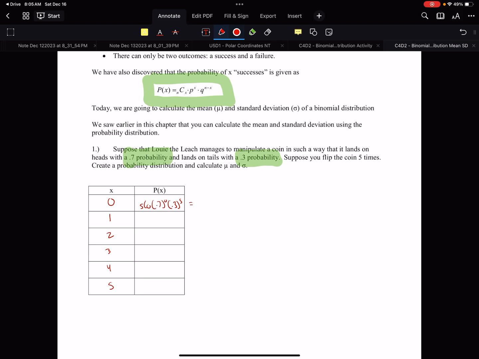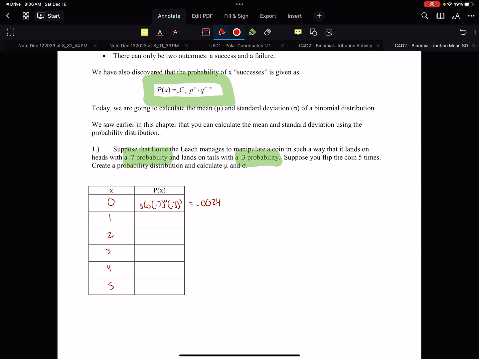So if I'm going through that process on my calculator, I got 5C0, 0.7 to the 0 times 0.3 to the 5th. I got 0.0024.